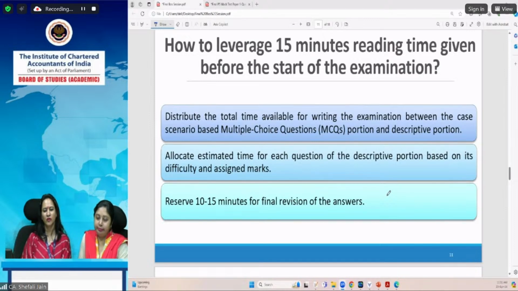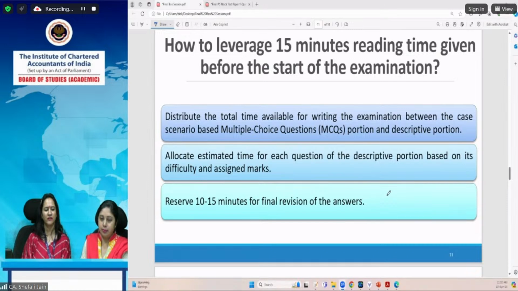So first of all, please write the provision which is involved in the case. You can write in your own language. Legal verbatim language is not expected. But yes, if you are using the keywords involved in the explanation of that provision, obviously it will add more value to your answer. You can explain the provision in your own language and then come to the conclusion which is asked from you. So this is the strategy I have discussed for answering the descriptive questions.